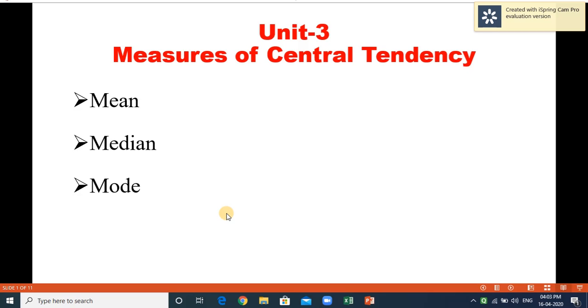Under the mode, again, there are three categories. One is for ungrouped data or individual series, discrete series, then continuous series. For ungrouped data or individual series, the formula is the maximum number of times repeated value.